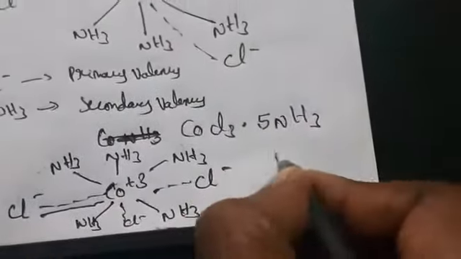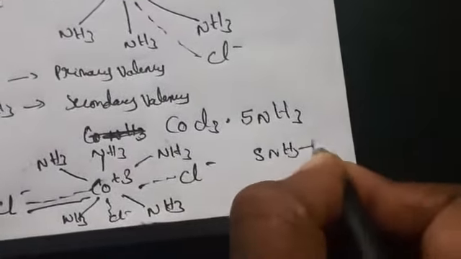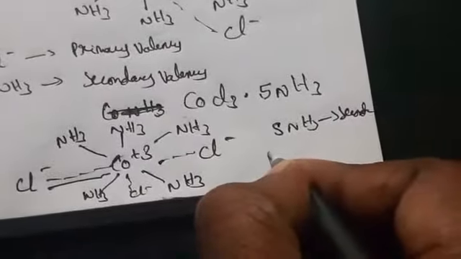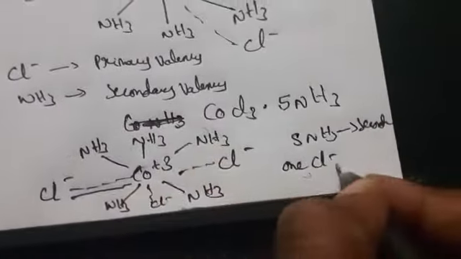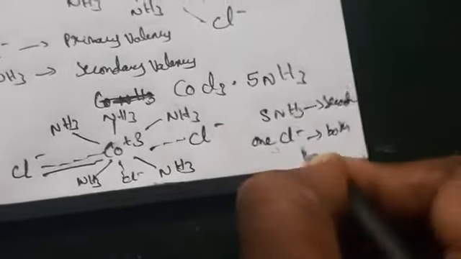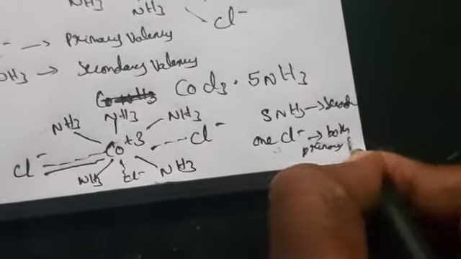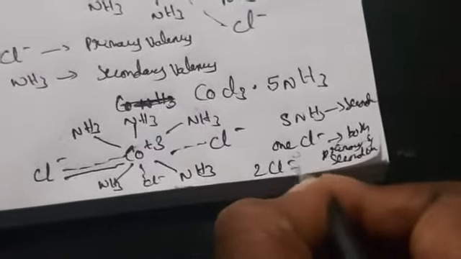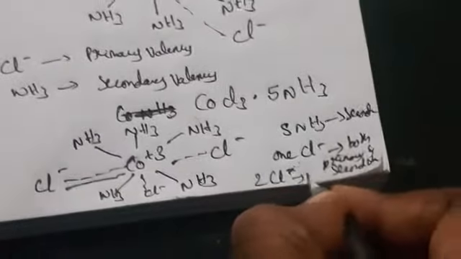One of the chlorine atoms will satisfy both primary and secondary valency. The 5 NH3 molecules in thick lines are secondary valency. Of the 3 chlorine atoms, one shows both a thick line and dotted lines, so it satisfies both primary and secondary valency. The remaining 2 chlorine atoms show only primary valency.